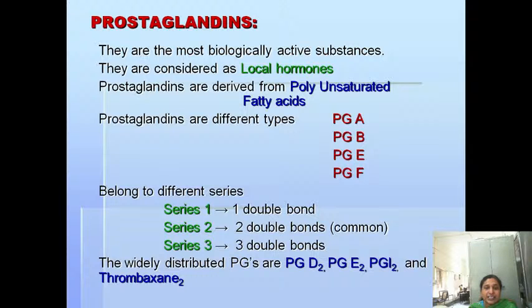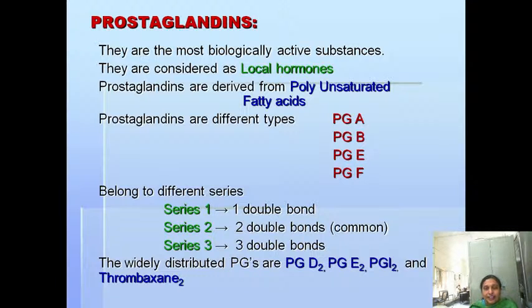Usually the common ones are PG2, that means 2 double bonds are there in their structure, and few series have 3 double bonds, which come under series 3. The widely distributed prostaglandins are PGD2, E2, I2 and thromboxane 2. These are the different types of prostaglandins.